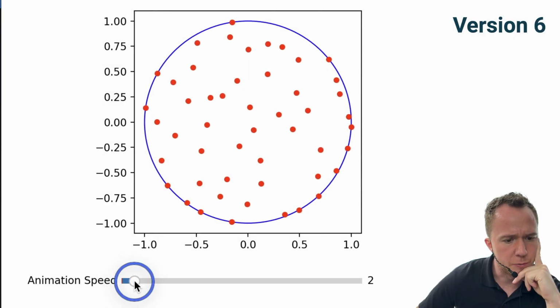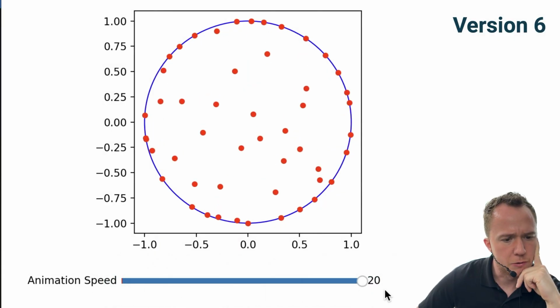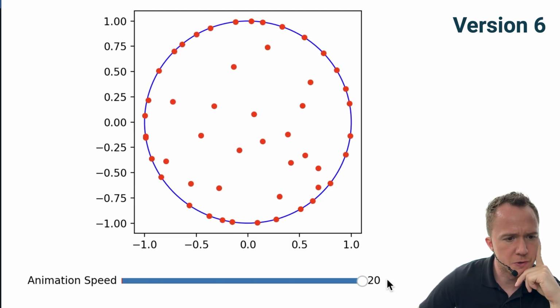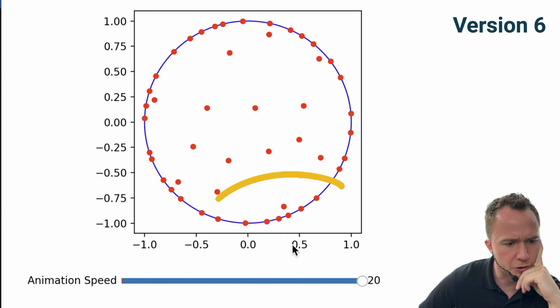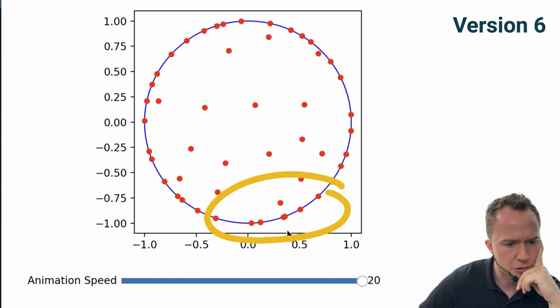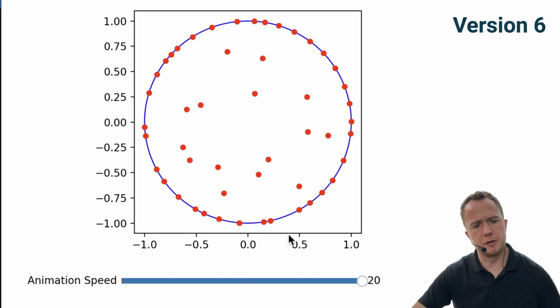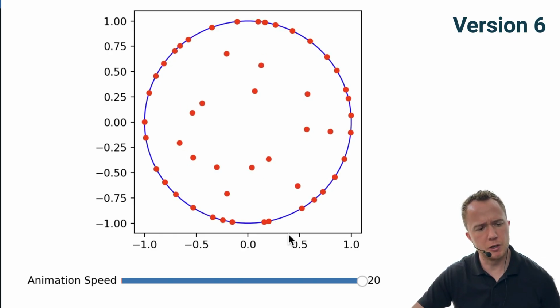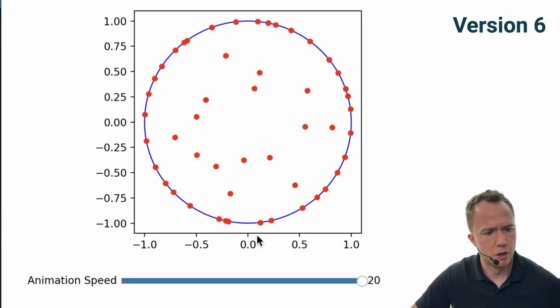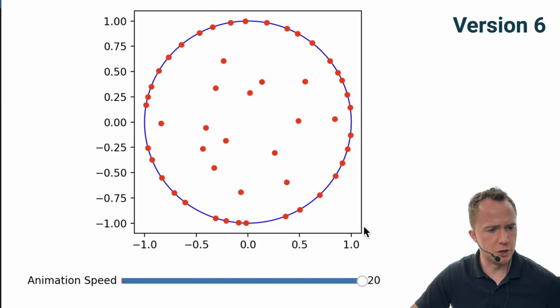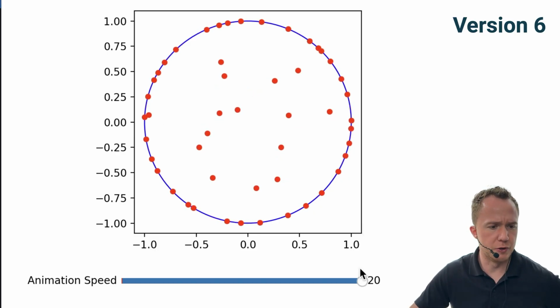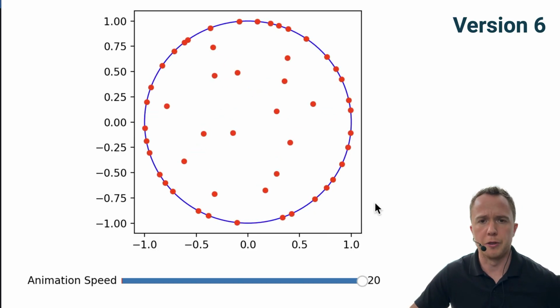Let's increase the animation speed. But even here at maximum speed, it's quite slow. But the particles here did not pass one another. We might still have to make the physical time step of the simulation a little bit smaller to make sure they don't even get as close as they do. But as far as the simulation goes, I think we're good. Still, being able to choose higher simulation speeds would be nice here, but I think we can work with that.